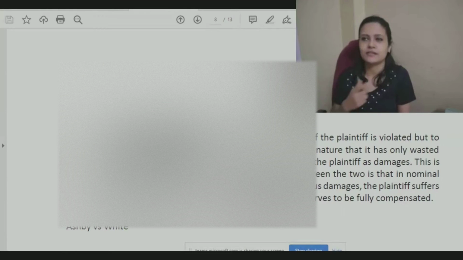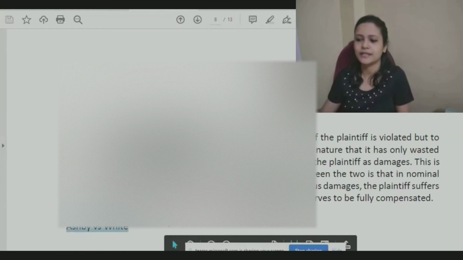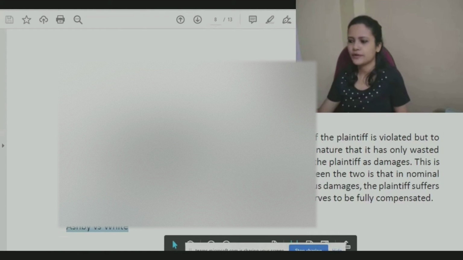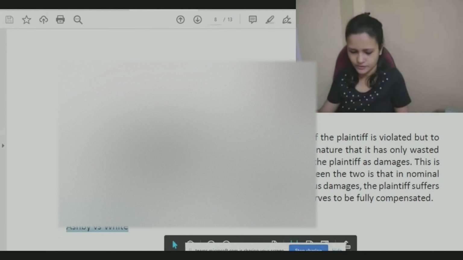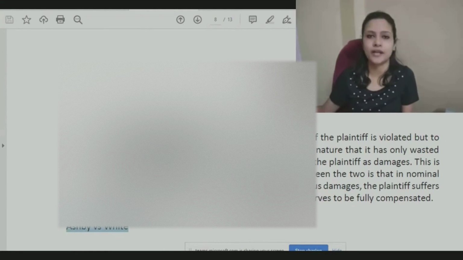Like we discussed those maxims of legal damage, right? We discussed one case, Ashby versus White. Do you remember which maxim that case relates to? Maxims of legal damage. There were two, right? Injuria sine damno, damnum sine injuria. So under which one does Ashby versus White case fall? Damnum sine injuria was relating to Gloucester Grammar School case.